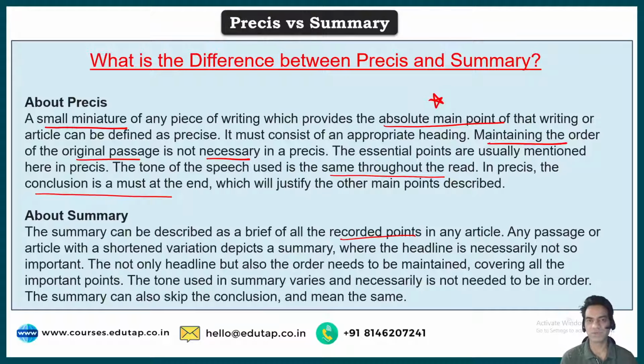But in Pressy we don't do that. We only take out the key sentence from the passage. What is the key sentence, and then we remold it or reframe it in our own words. So that is the difference. So any passage or article with a shortened variation depicts a summary, where the headline is necessarily not so important.